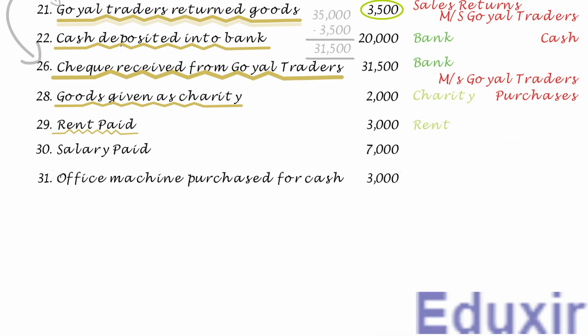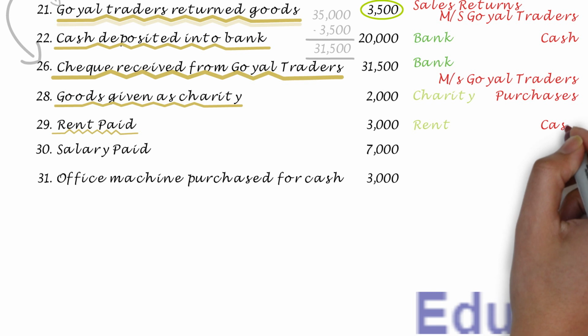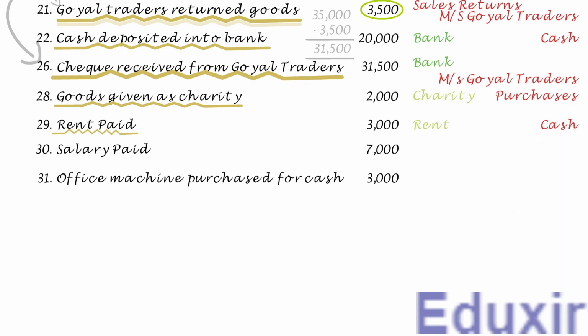At the same time, as the payment of this rent is done in cash, the cash asset of the business is decreasing. The rule to record any decrease in the asset is to credit the corresponding assets account. In this case, the cash account should be credited. With this analysis, let us proceed with the journalizing of this transaction.